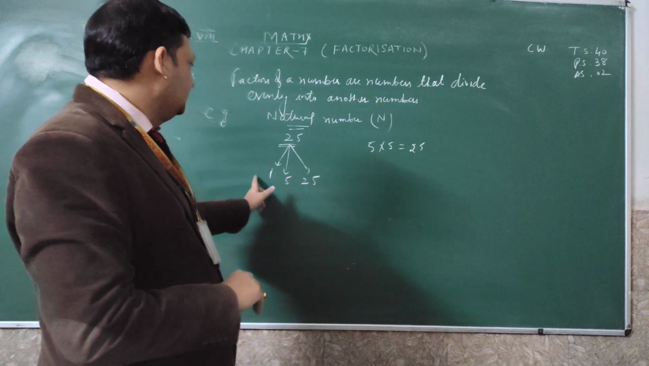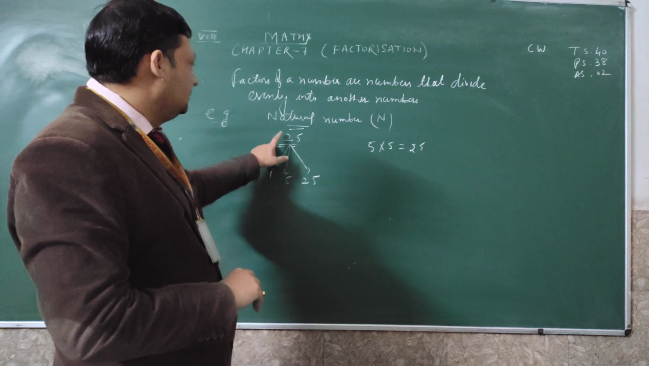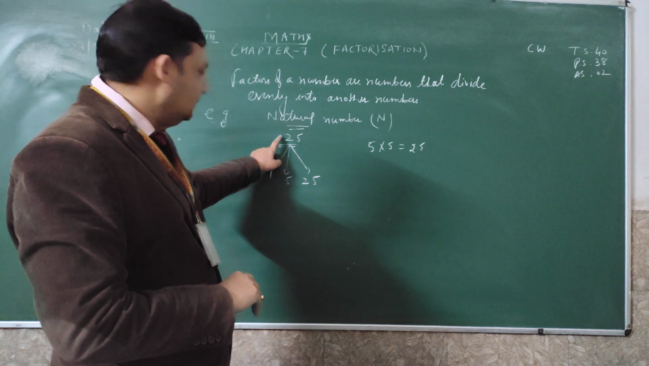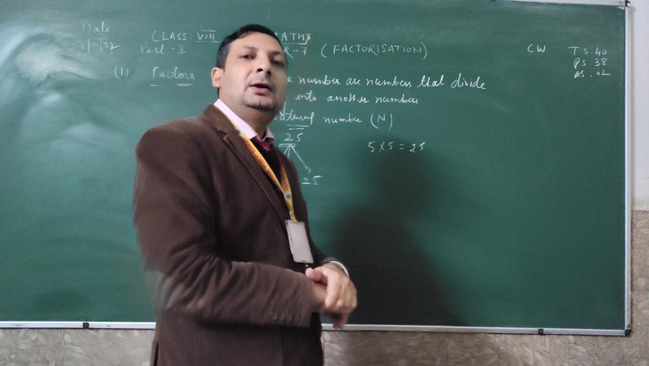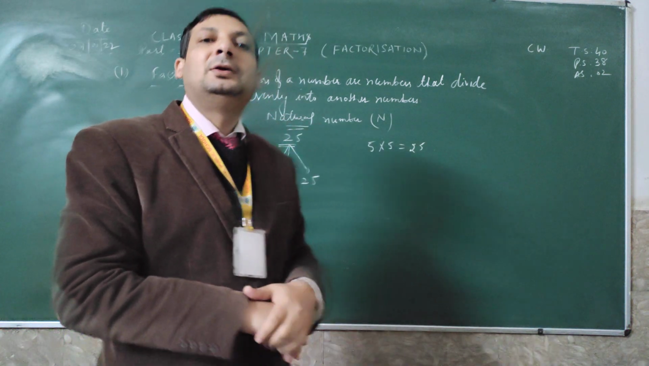So see here, 25, 5, that is also a multiple: 5 fives are 25.